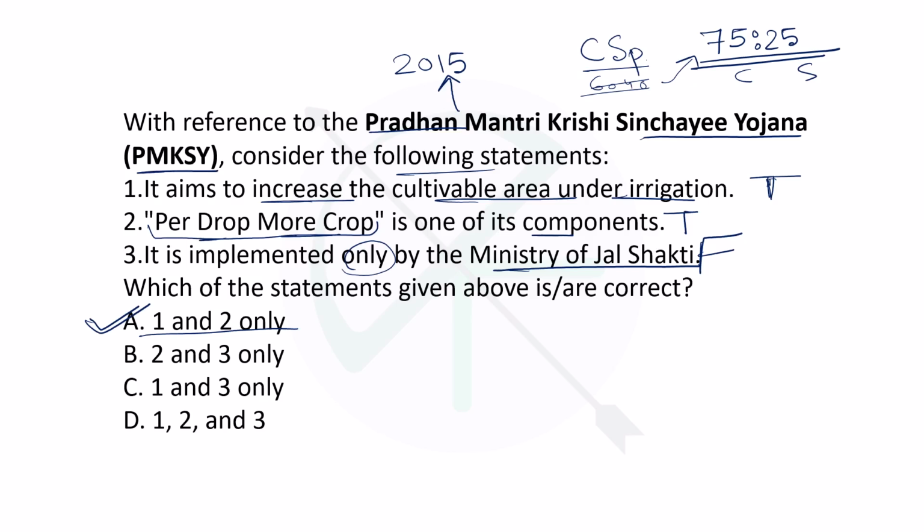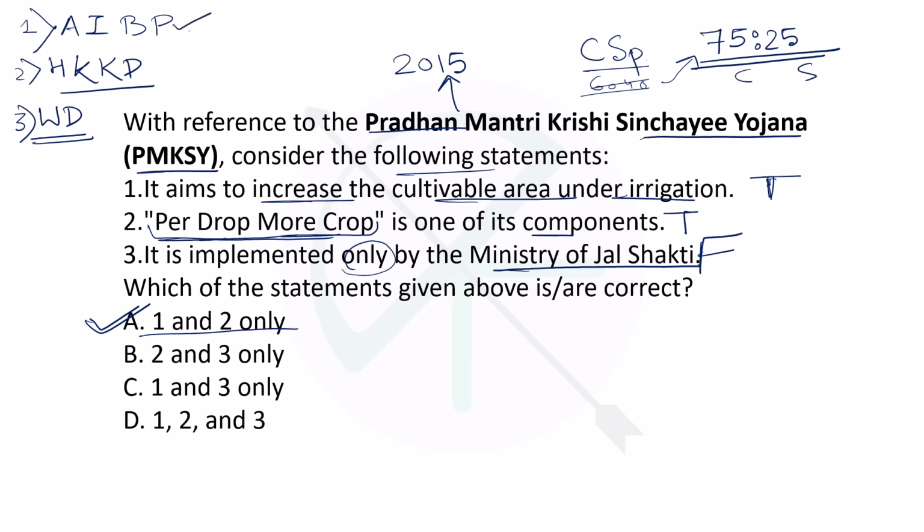So the other components of PMKSY are, first, the Accelerated Irrigation Benefit Programme, which is basically implementation of the irrigation projects. Second is Har Khet Ko Pani, which was one of the objectives, one of the components. Third is the watershed development. So this Per Drop More Crop, which of the components does it come under? Under this one.